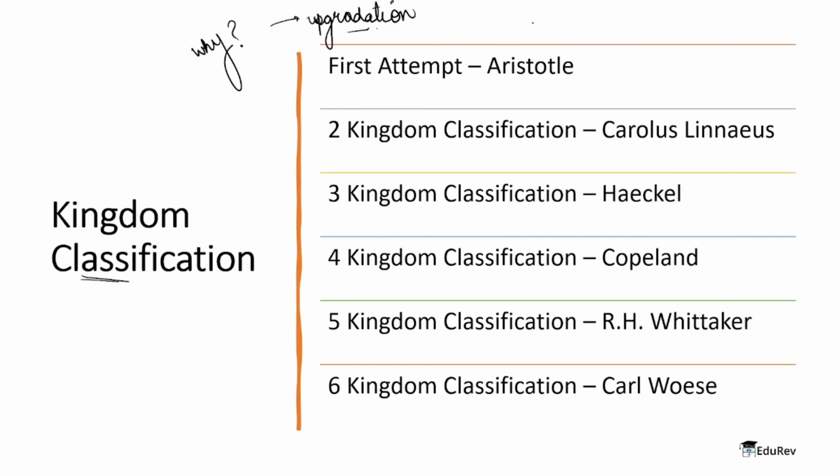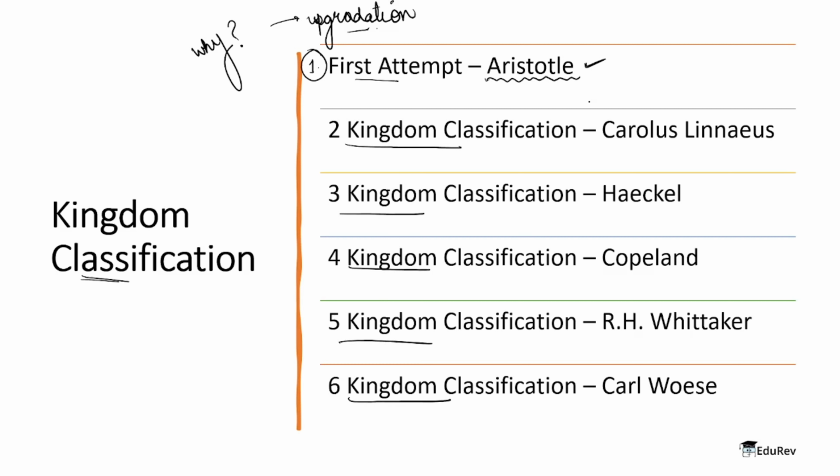Now, the first ever person to think of a classification system was a genius. And the first person to try to classify organisms was the genius Aristotle. It was long ago. And then modifications happened and we got so many more systems. As you can see, we had the first attempt, which was Aristotle. Then we got 2 kingdom, 3 kingdom, 4, 5, all the way till 6.